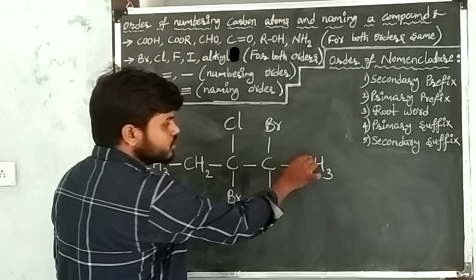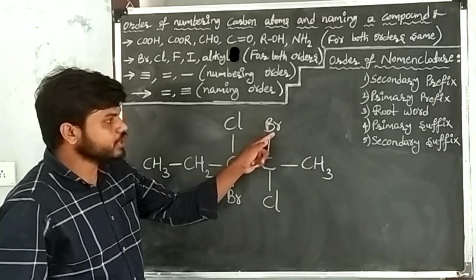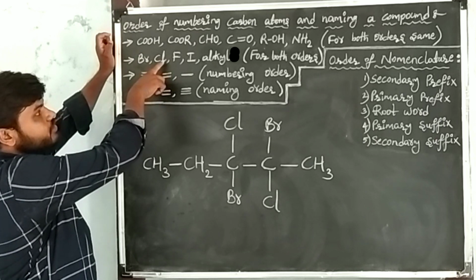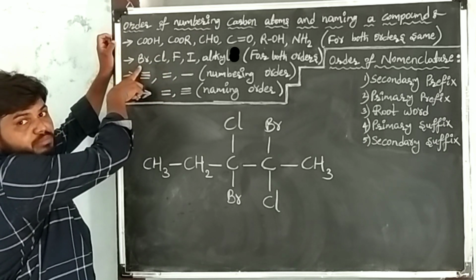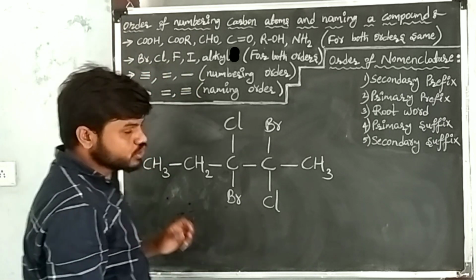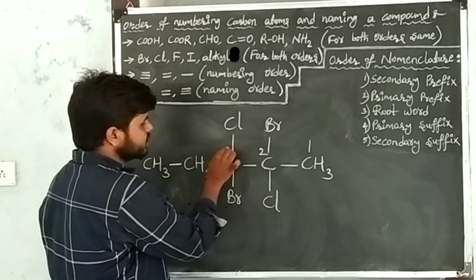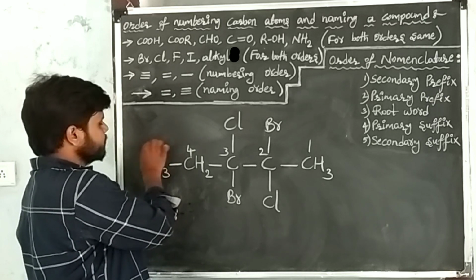When you give the numbers to each carbon atom, give the priority to bromine. See the order: bromine and chlorine. From these two, give the priority to bromine. So that's why I am starting from the right side: first carbon, second carbon, third carbon, fourth carbon, fifth carbon.